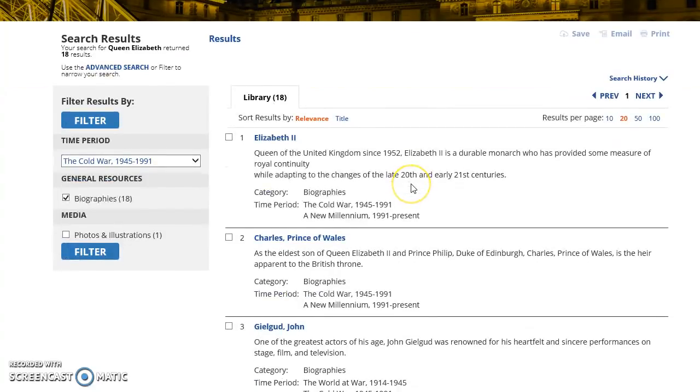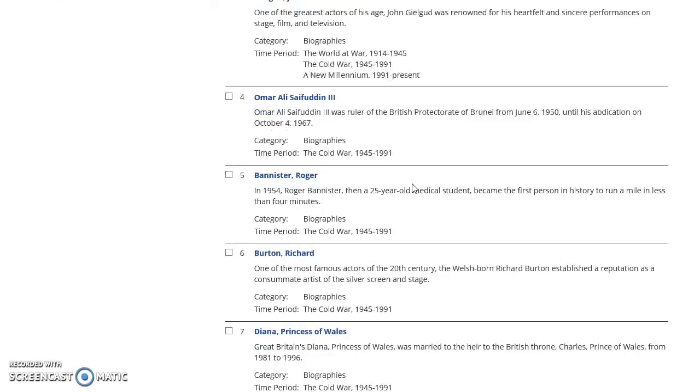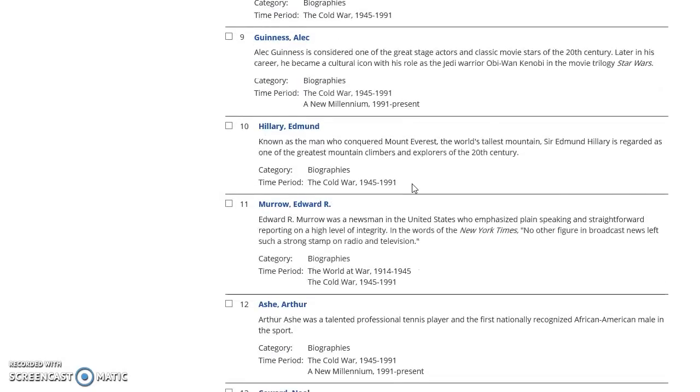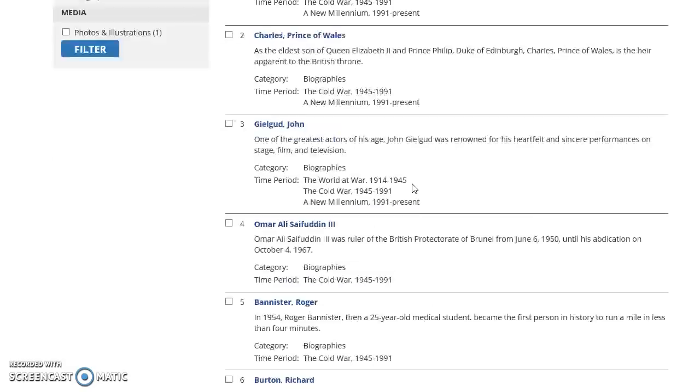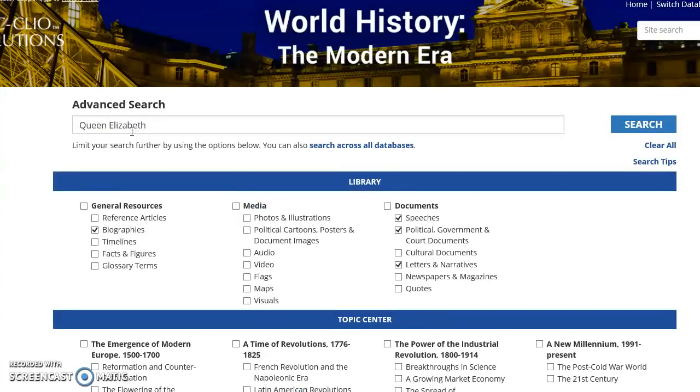I haven't looked at all of these, and I'm not going to say that they're all good. That is up to you then to look through each of them. But 18 is a lot different from 349. So again, please be sure to use your filters. You also have an advanced search option in this site as well.